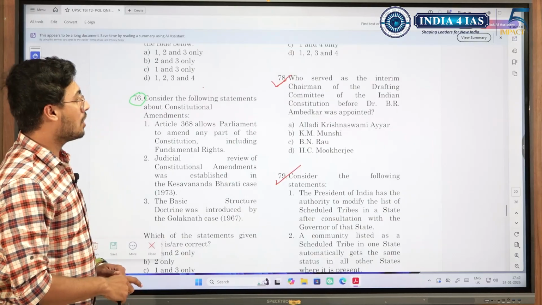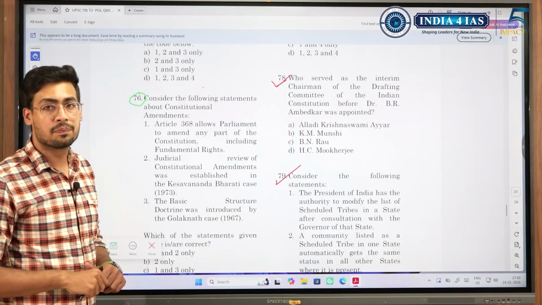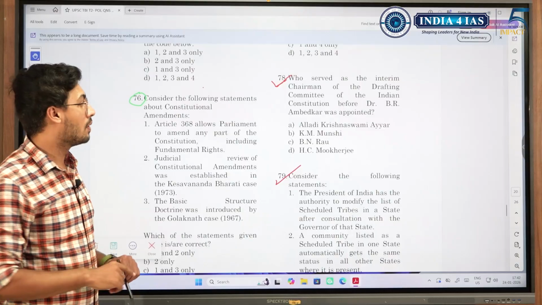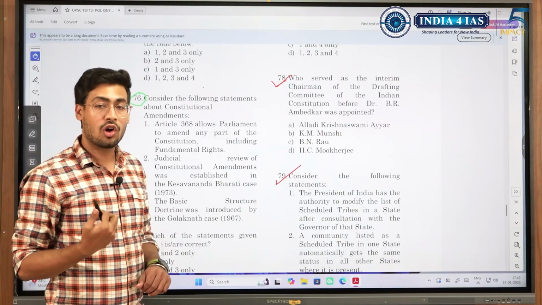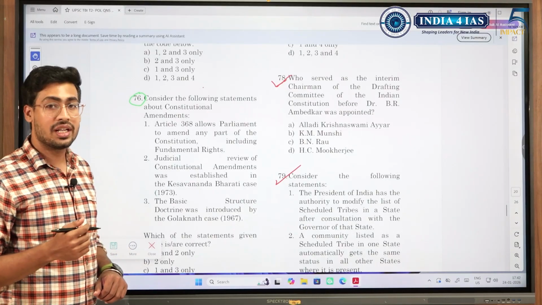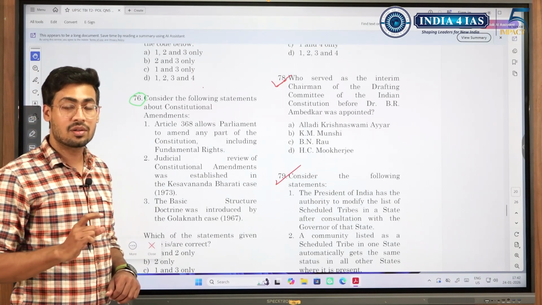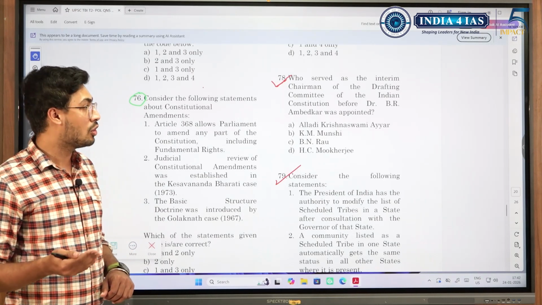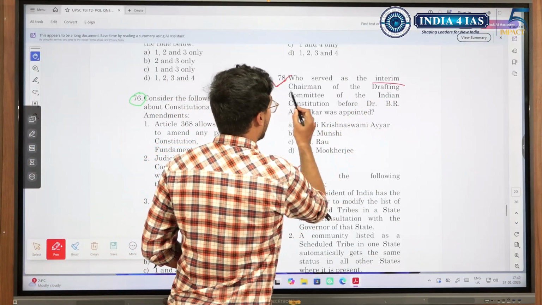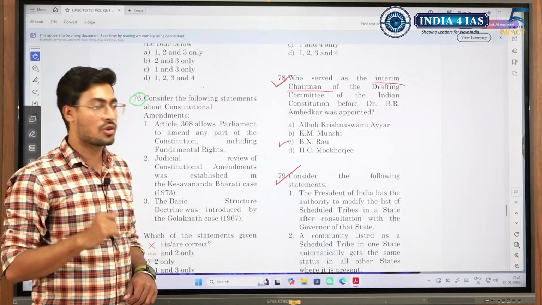Moving on, who served as the interim chairman of drafting committee? When I was seeing this question, even I was not aware of the exact person. But like I said, the things that you see on YouTube, the things that you discuss with your friends, even that could help you to solve. I saw one of the YouTube videos long ago where the lawyer Sai Deepak, as you may know, was commenting about B.N. Rao, that he was very much helpful in formulating the Indian Constitution. Rather he played a much important role or equivalent role to Ambedkar, is what he had said. So when I saw this, I got to know that the interim chairman, if not Ambedkar, then it could have been B.N. Rao. So in this way, I was able to answer the question.